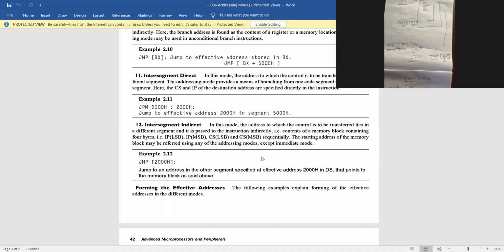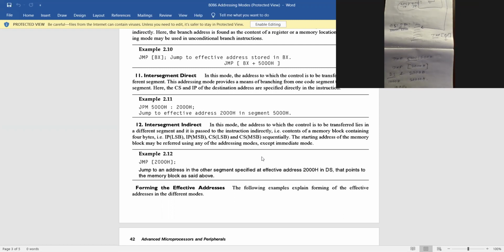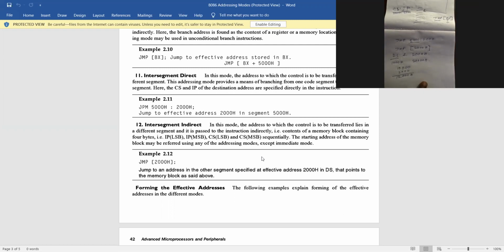JMP within third bracket 2000. It's a very important one. What is BX replaced by? 2000, nothing else. So DS and 2000 generate a physical address. DS is 1000 H, so 10,000 plus 2000 is 12,000. So the 12,000 memory location.